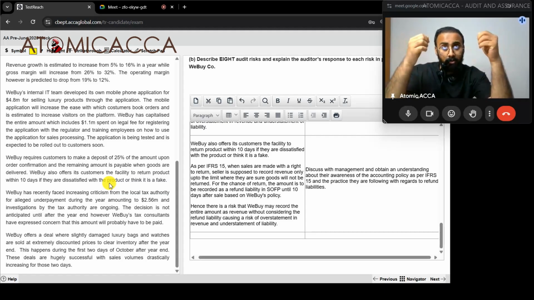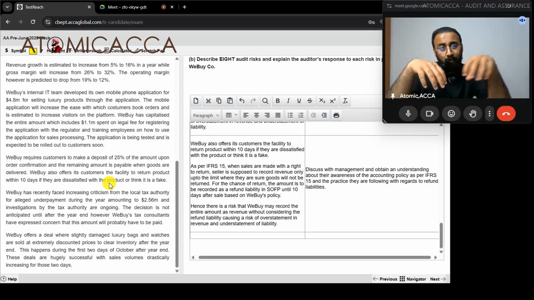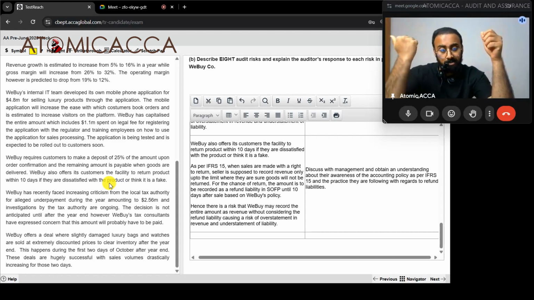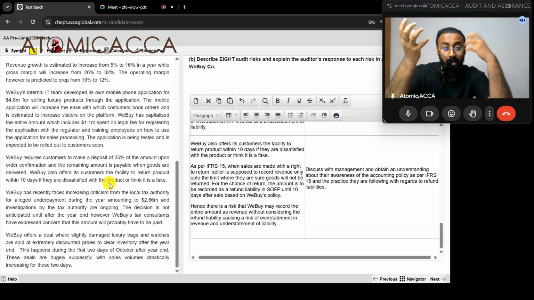Obtain an understanding of how they have come to these refund liability figures, and confirm that these are in line with the previous refund liabilities they have recorded in the past. If there are significant differences with the refund liability recorded in the past and now, discuss that with management.